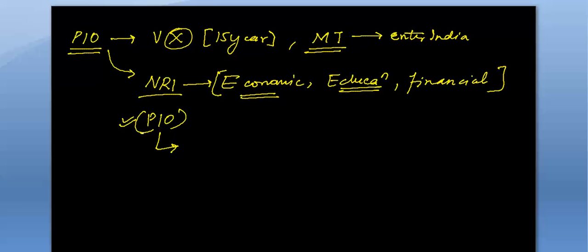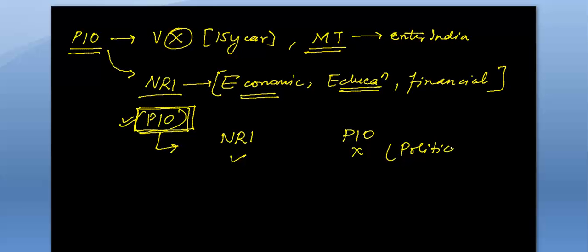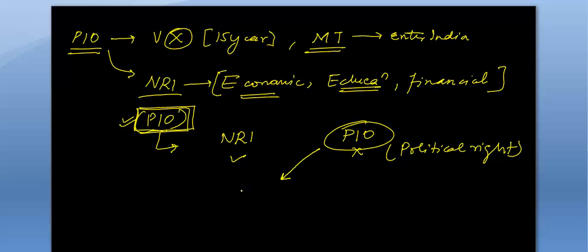But the features the PIO doesn't get are these: an NRI can vote, but the PIO can't vote. This is in the sphere of political rights. The political right is given to NRIs but not PIOs. And by becoming a PIO, you can't hold a government office.